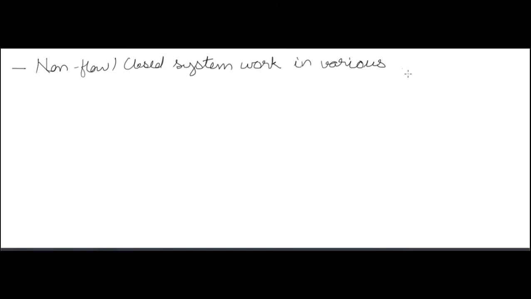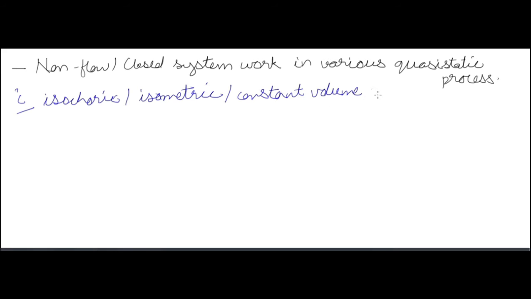Now, non-flow or closed system work in various quasi-static processes. First, the isochoric process, also called isometric or constant volume process. Constant volume means the change in volume is equal to 0. So for a closed system, reversible work is equal to 0, because dV is equal to 0, meaning pdV is equal to 0. So work done is 0.